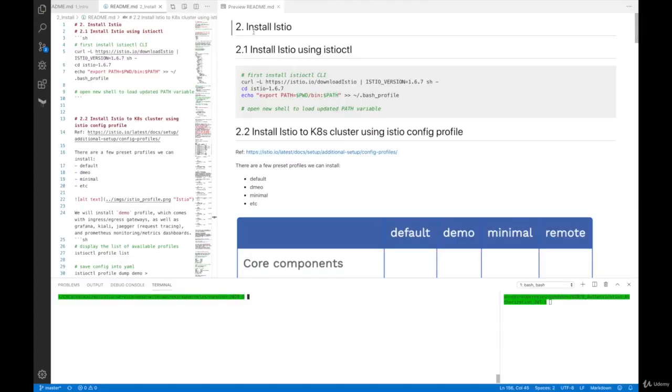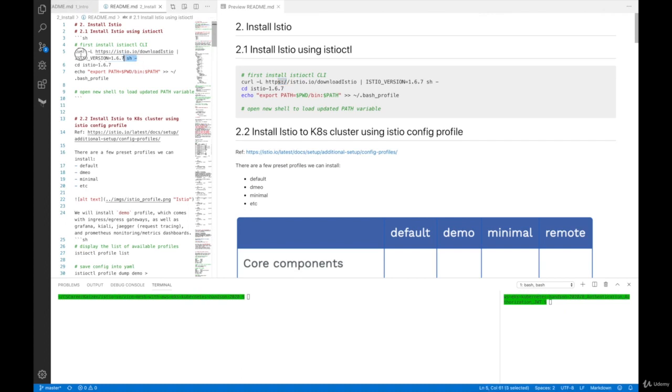So in the second chapter, we are going to install Istio. In the first section, 2.1, we are going to install Istio using istioctl. But before that, let's install the Istio CLI from a website. So we're going to first install the istioctl command line. We're going to use this curl command to download version 1.6.7.